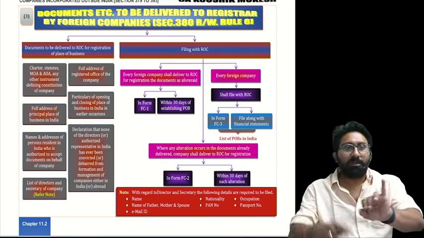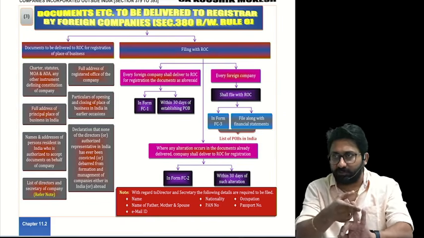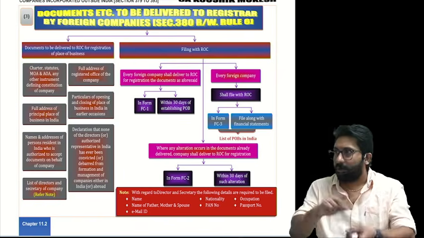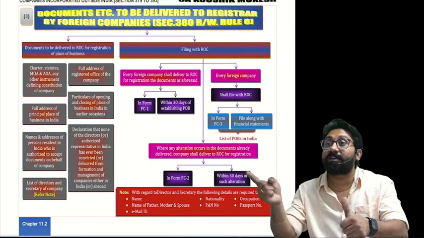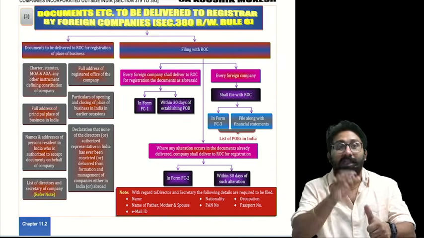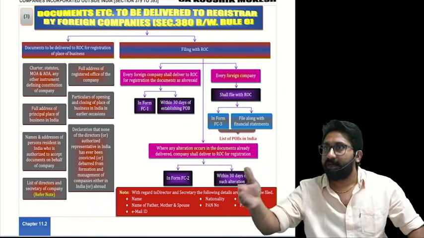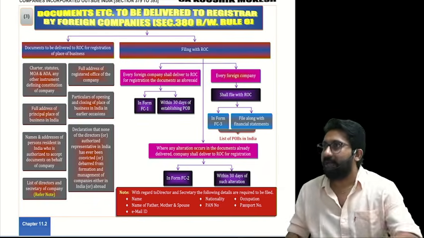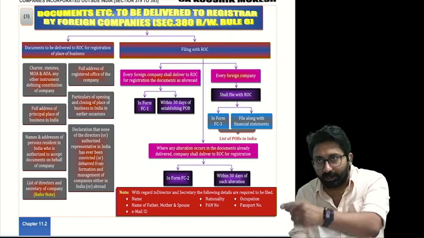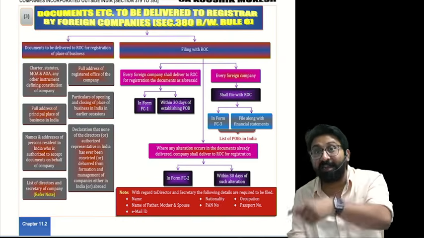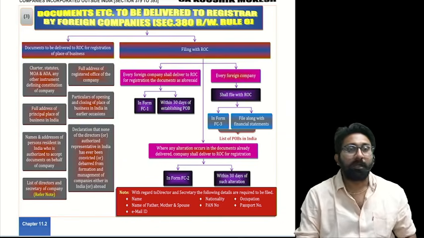That means charter, statutes you sent, address of registered office you sent, PPOB you sent, closing and opening you sent. Along with that, the full address of the authorized person. Where? In Africa? In India he should be there. Resident or non-resident? If that fellow is also non-resident, what is the point? Therefore, he should also be a resident Indian individual. Understood the point or not?